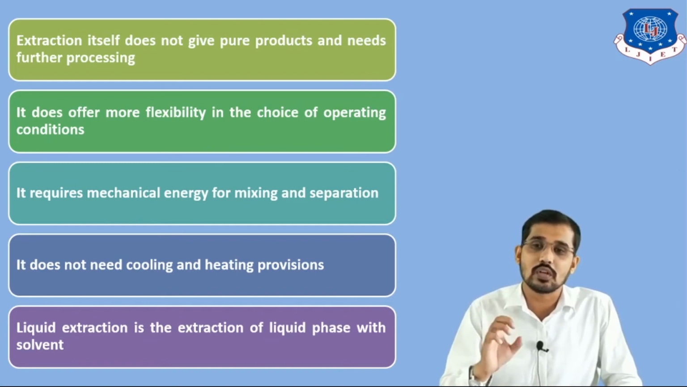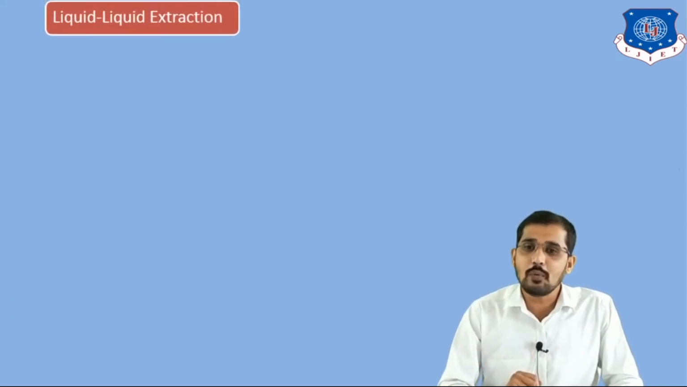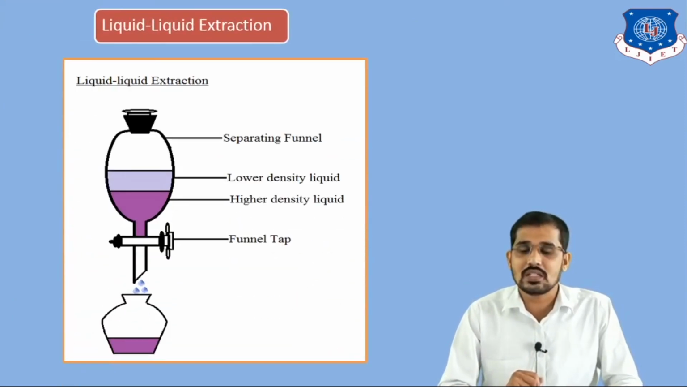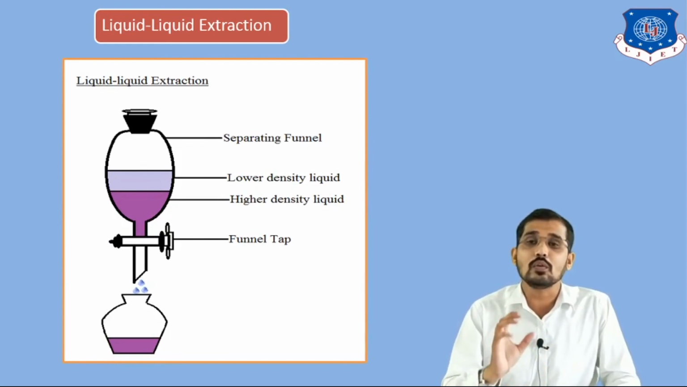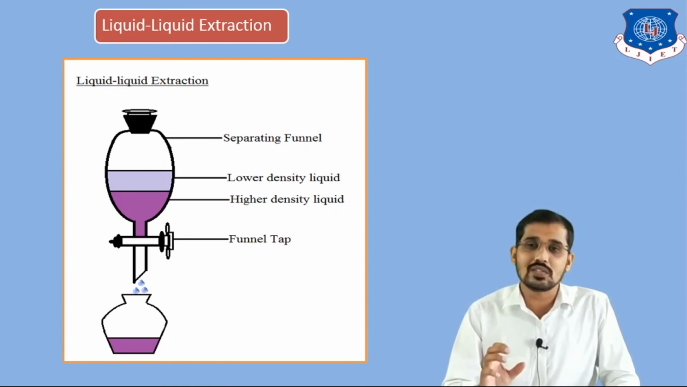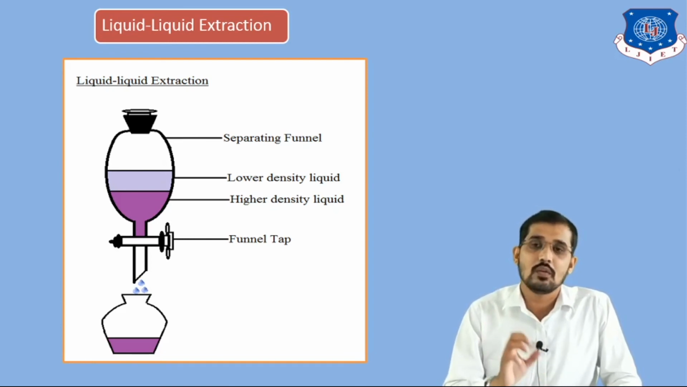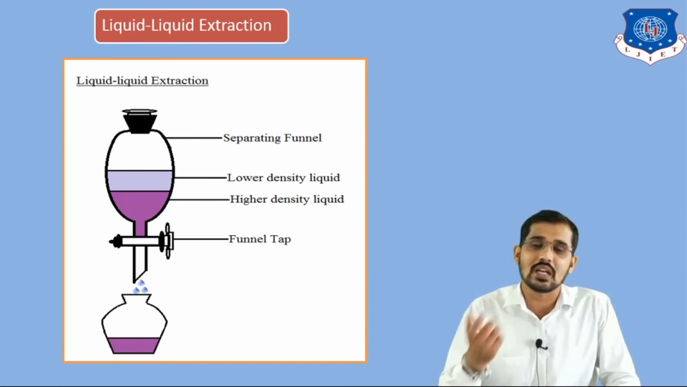So these are the important points related to the extraction process. Now we will see the figure for extraction. This is the figure for liquid extraction, where we have two different liquid components. The first is the lower density liquid and the second is the higher density liquid. In this manner we can separate liquid components by liquid extraction, where we deal with the solubilities of the liquid components in other liquids.